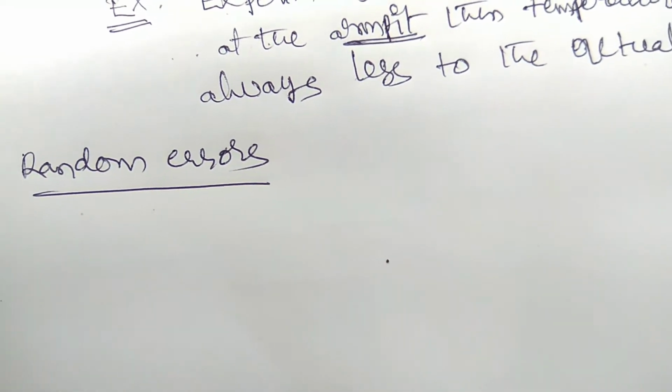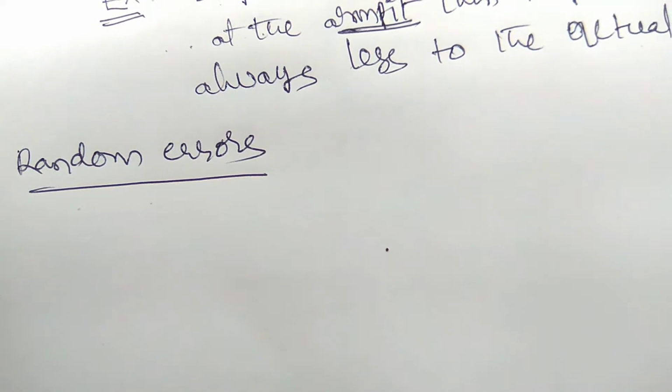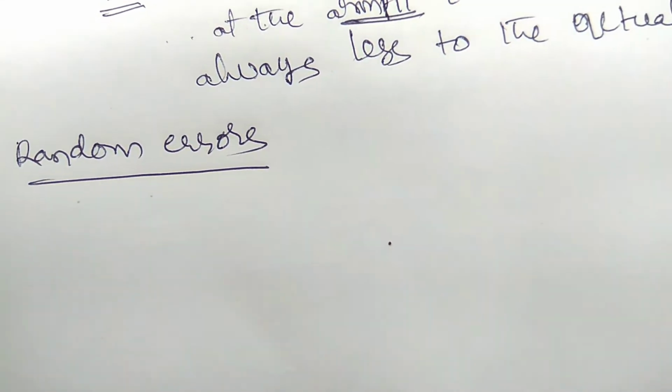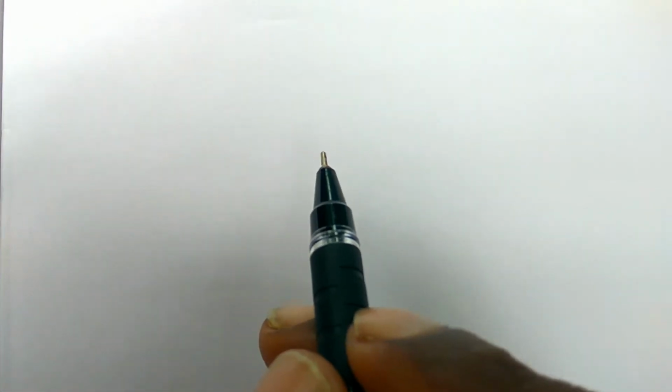So now let us see how the errors can be found out mathematically. Now we have to know about the types of errors. In calculations, however hard we try, there is always some difference between the measured value and the original value. That difference is the error.